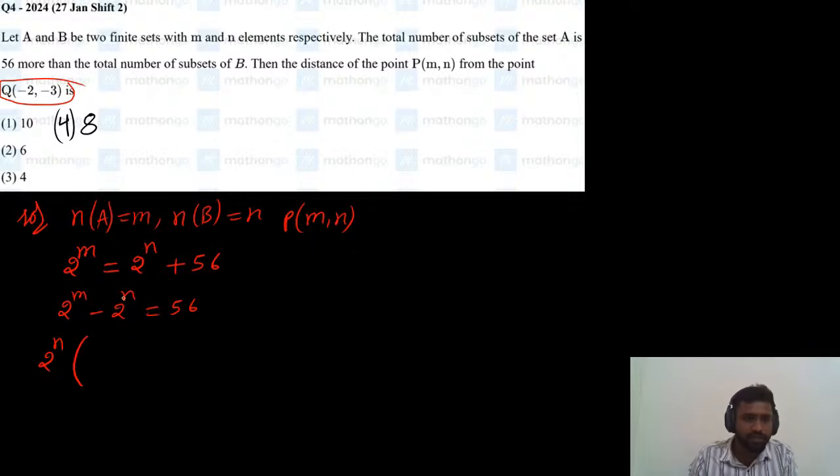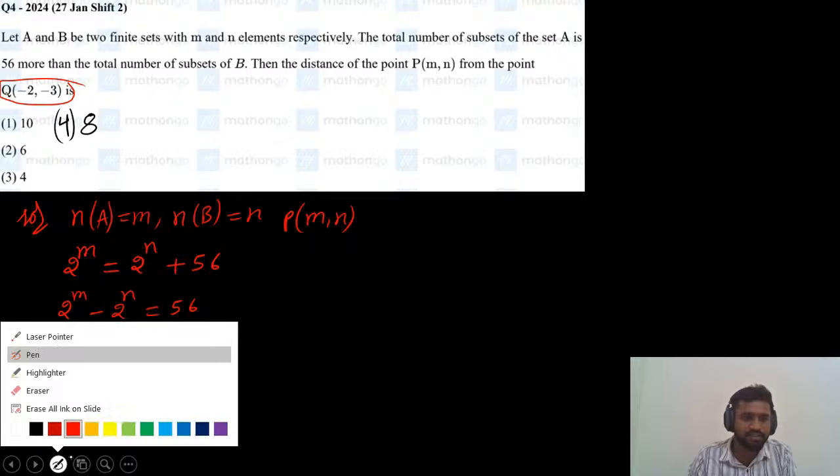If I am taking 2 power n outside, I need to divide here. So 2 power m divided by 2 power n. Understood? 2 power n I am taking common. So 2 power m divided by 2 power n is nothing but 2 power m minus n, and minus 1, which equals 56.